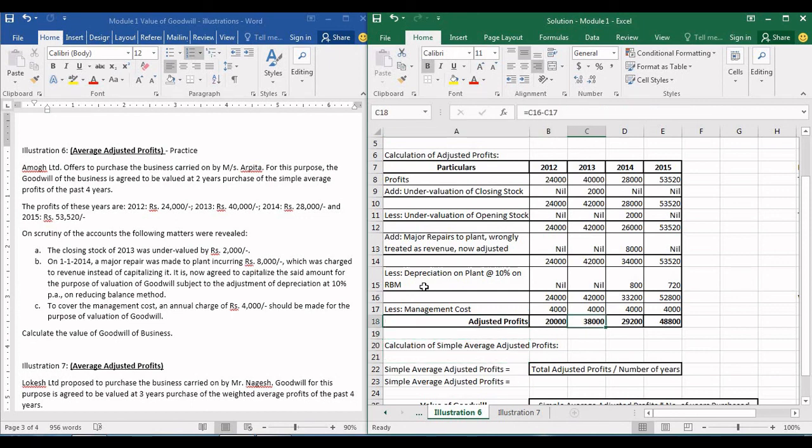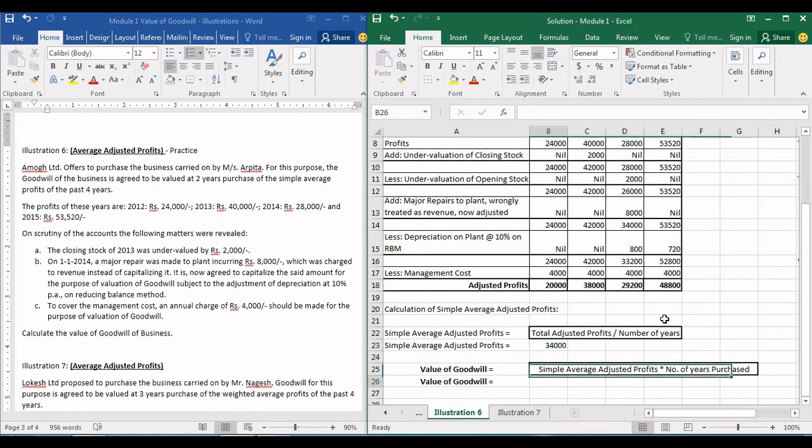That is, we will have to find out the average of these profits. The formula for that is total adjusted profits divided by number of years. That means total of these profits divided by number of years. Years will be 12, 13, 14 and 15, so years will be 4. Let us see what will be the value. We have to add all the adjusted profits and then divide by 4. 34,000. So our simple average profit is 34,000.